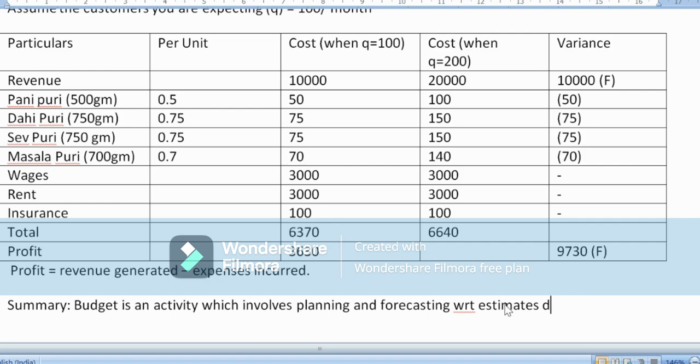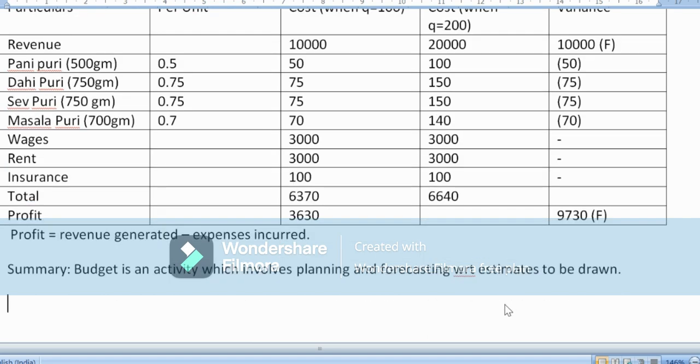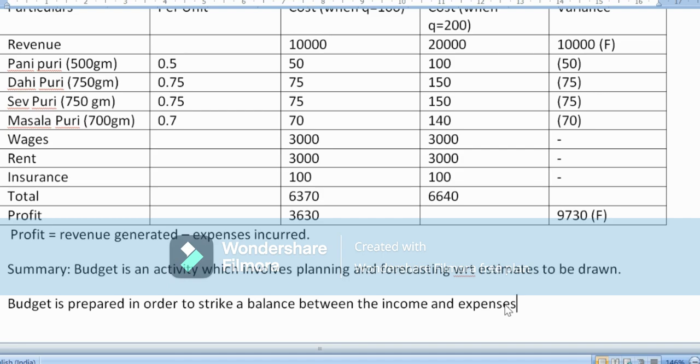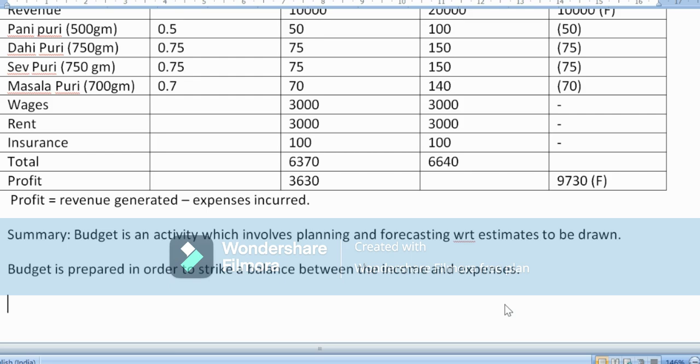I'll just repeat. When we are preparing a particular fixed budget, then the quantity is going to be fixed. In this particular example, if we would have just considered the quantity being 100, then it would have been called a fixed budget. So it is only prepared for a particular quantity which is already predefined. But when it was adjusted to 200, assuming that when the number is increasing, it also increases my other relative expenses and also might increase the revenue, that assumption, when you increased it from 100 to 200, made it a flexible budget.